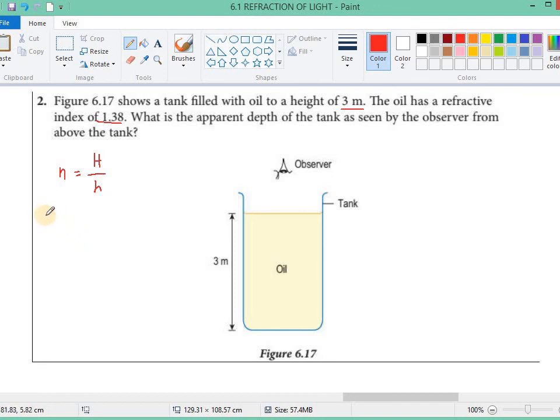The refractive index is 1.38, the real depth is 3 meters. So the apparent depth is equal to 2.17 meter.